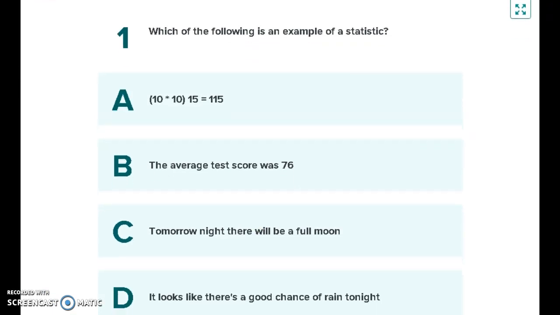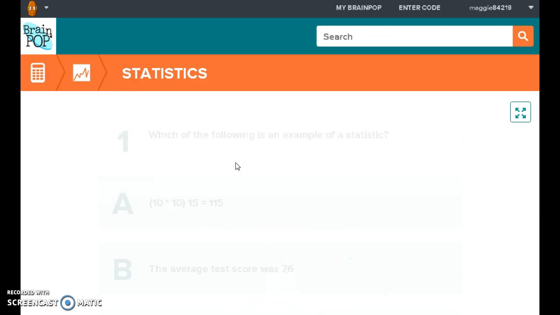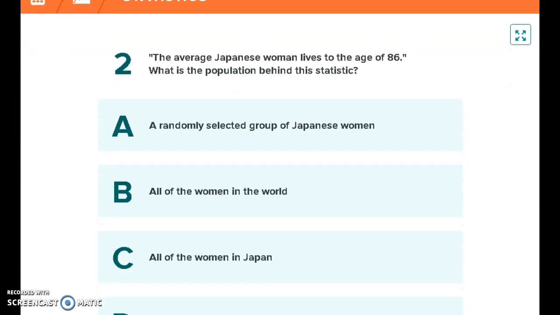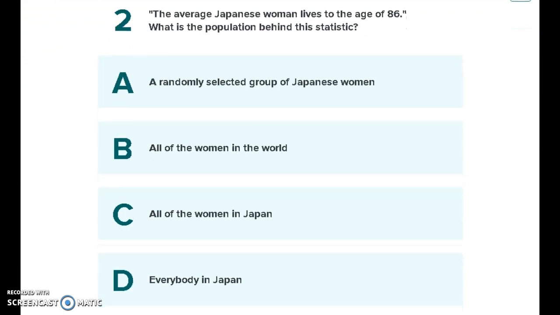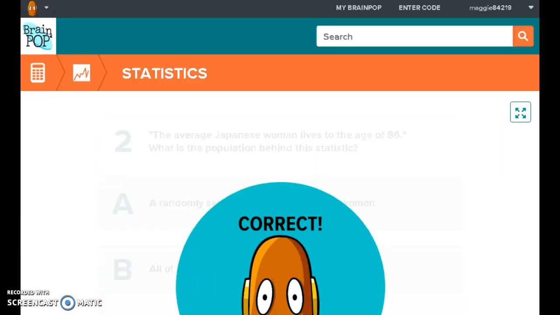Which of the following is an example of a statistics? The average test score was 76. Average is mean, that's a statistic. Number 2, the average Japanese woman lives to the age of 86. What is the population behind this statistic? Because it's asking for the population, that is all of the women in Japan.